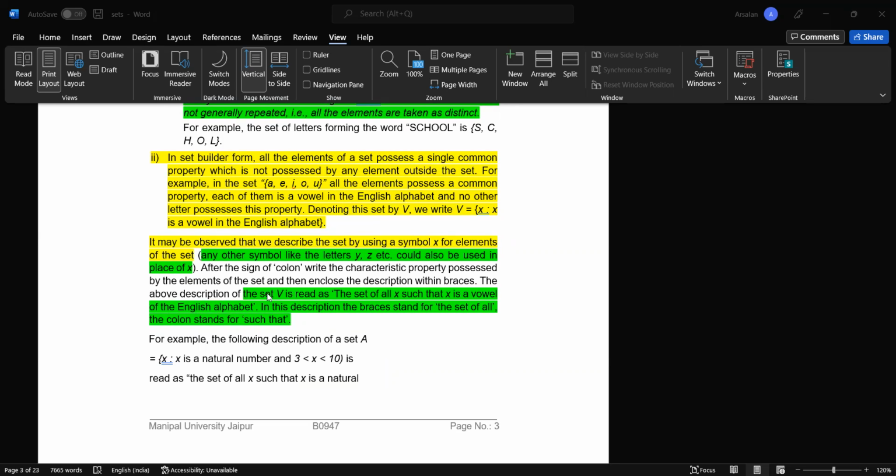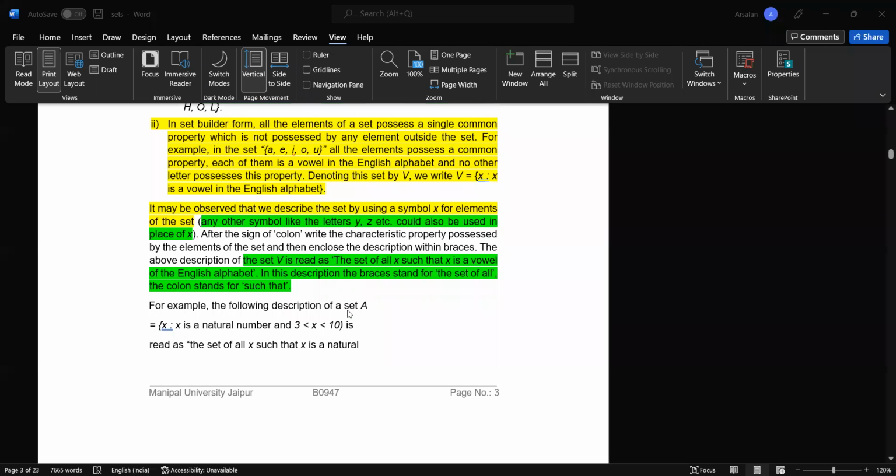The above description of the set V is read as: the set of all x such that x is a vowel of the English alphabet. In this description, the curly braces stand for "the set of all". The colon, these two dots, stands for "such that". So the set of all x such that x is a vowel in the English alphabet. That's how we read it.